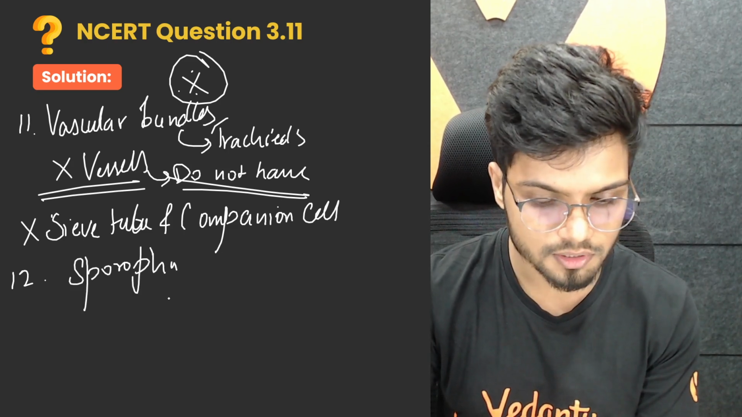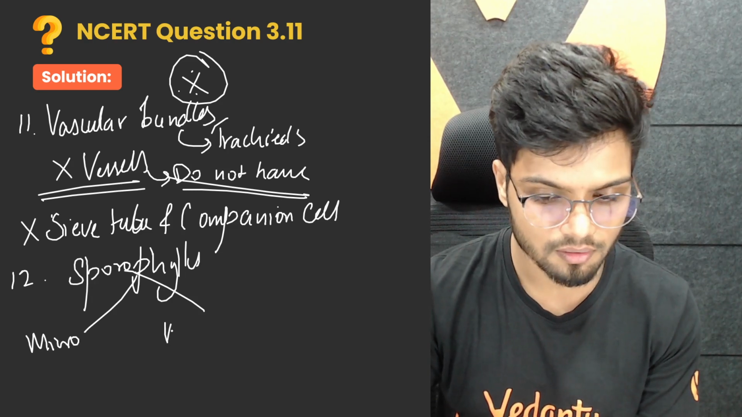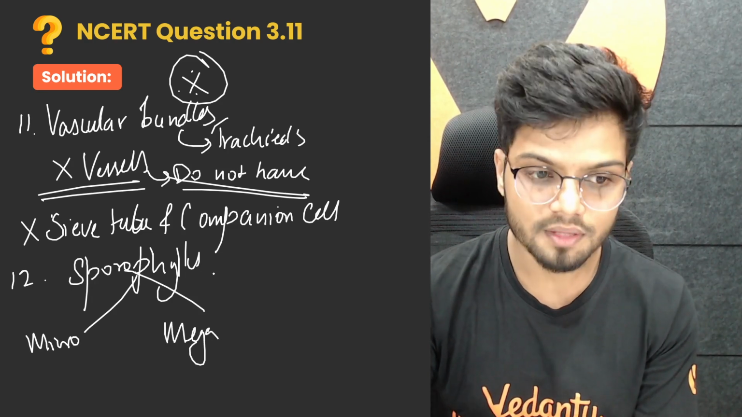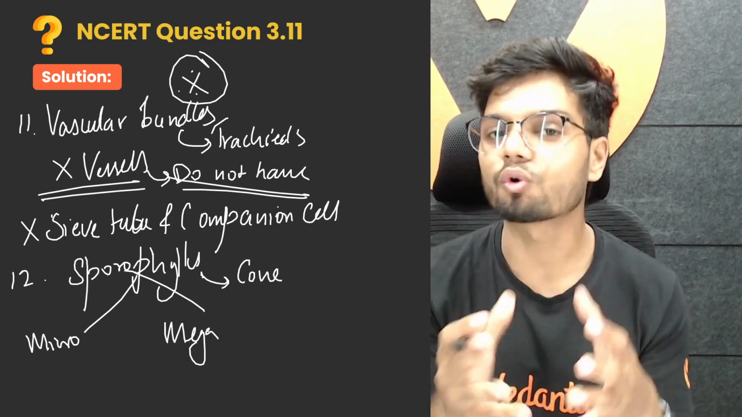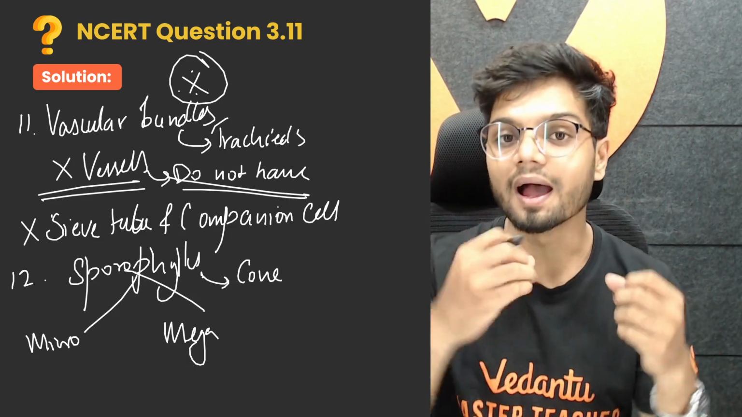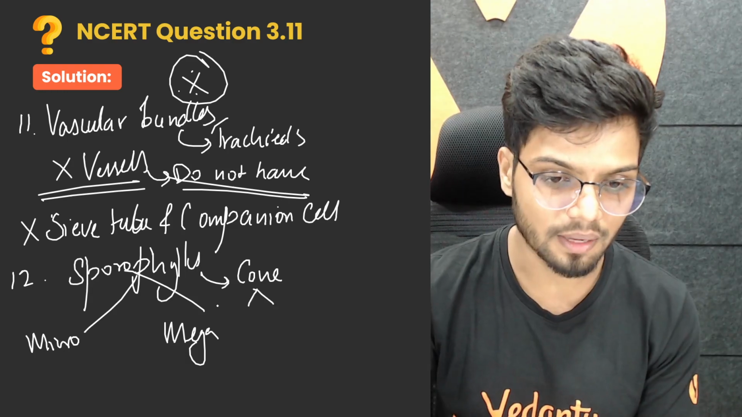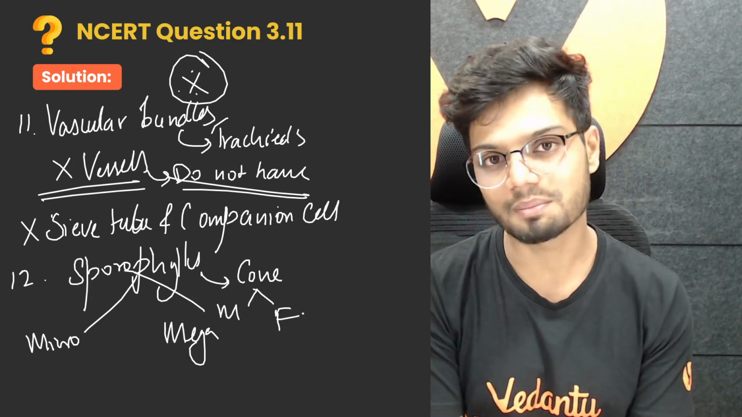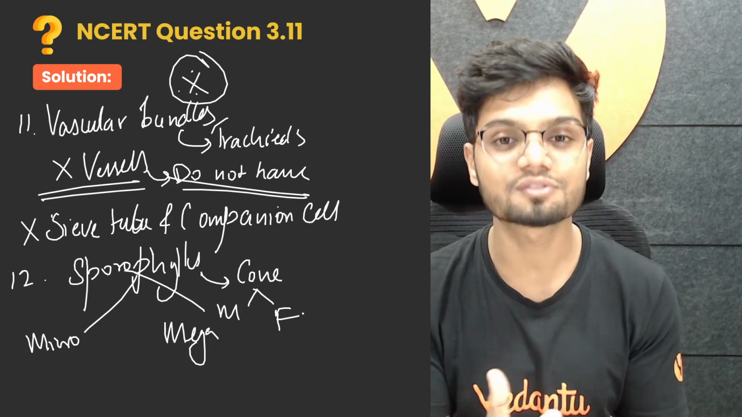Next is the sporophyll. Finally, the sporophyll. There are two types here, micro as well as megasporophyll. The microsporophyll can form a cone-like structure. This cone-like structure is a result of aggregation of sporophylls, and these are called male cones as well as female cones. We have two types, male cones and female cones. Now, those were the different important characteristics of gymnosperms.